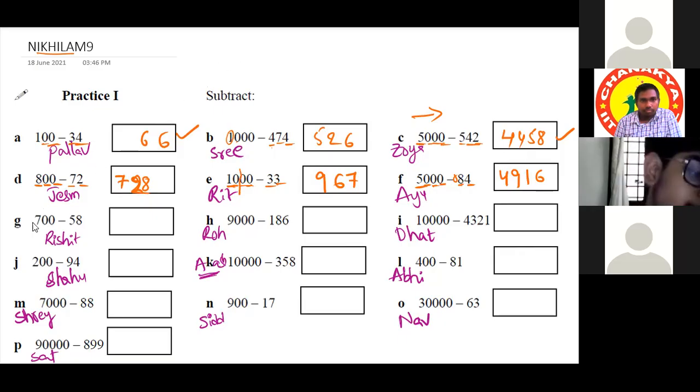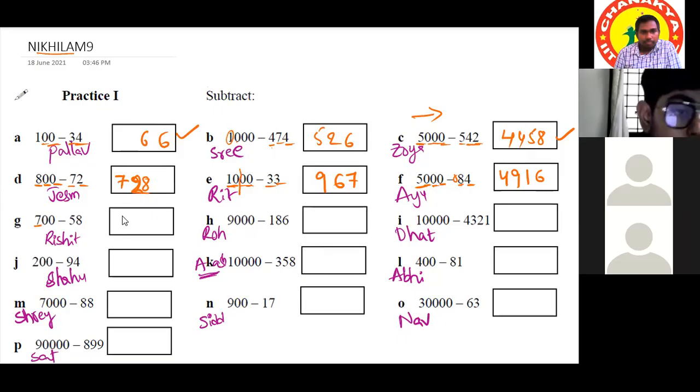Rishit. 7's predecessor is 6. 5 from 9 is 4. 8 from 10 is 2. That's all. Very good.